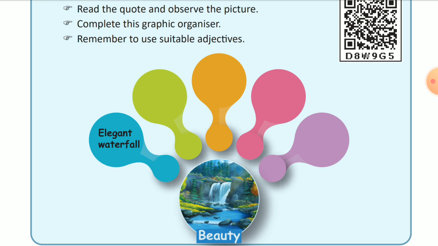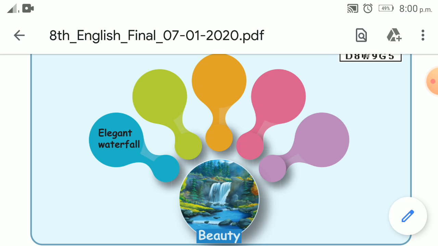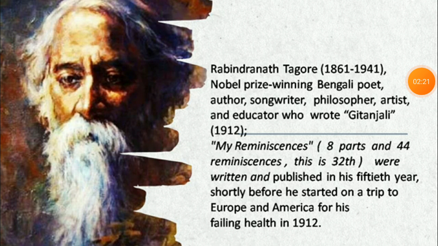Now, let's see the second picture. So here they have given the author introduction. Rabindranath Tagore was born in 1861 and died in 1941. Nobel Prize winning Bengali poet. Poet refers to a person who writes poems. Author refers to a person who writes books or short stories. Songwriter refers to a composer of words for lyrics.